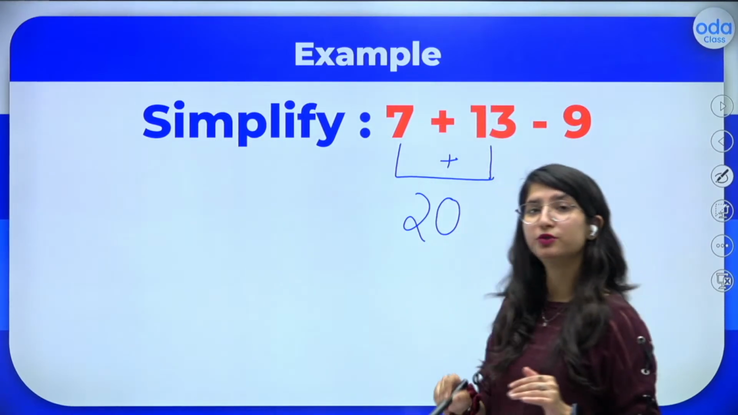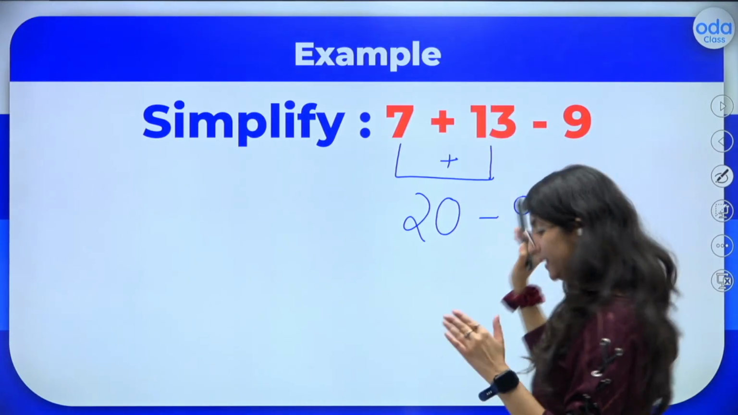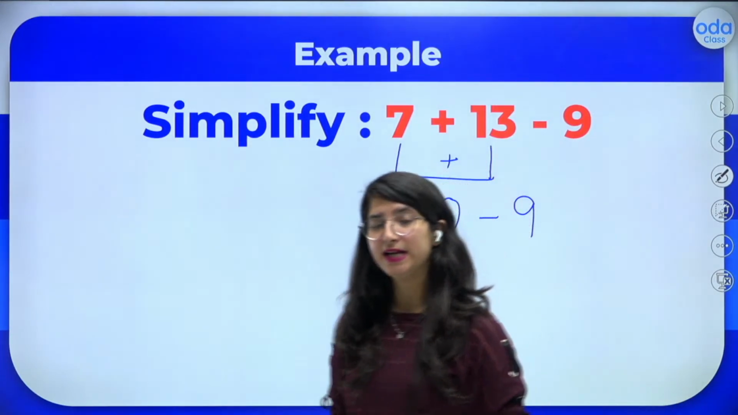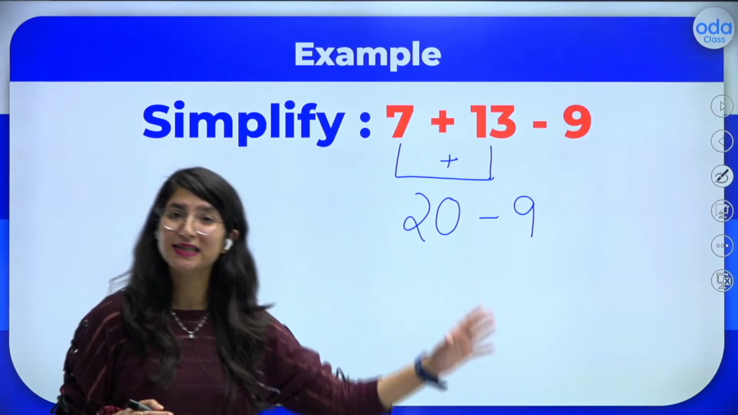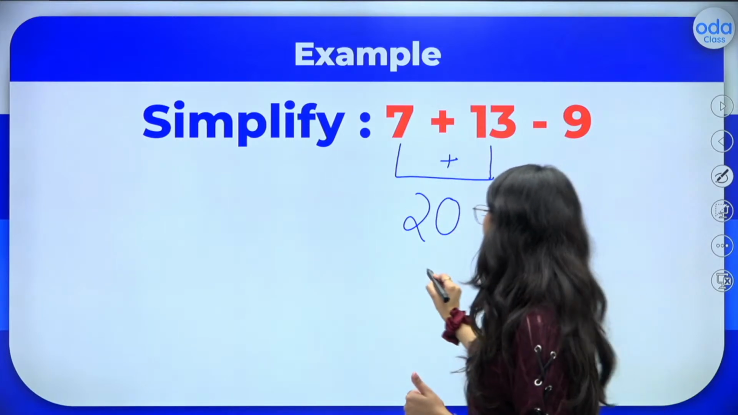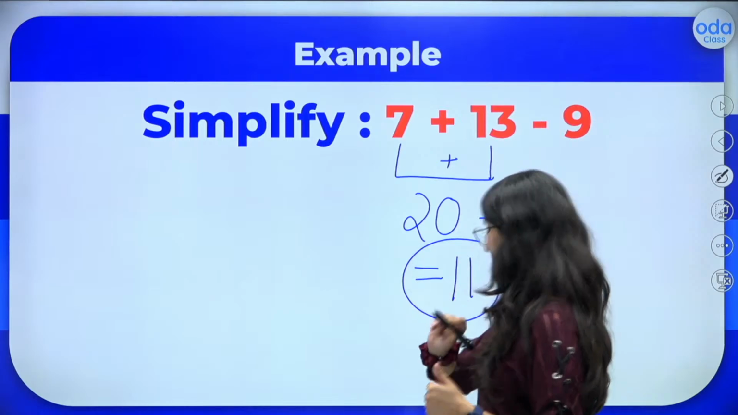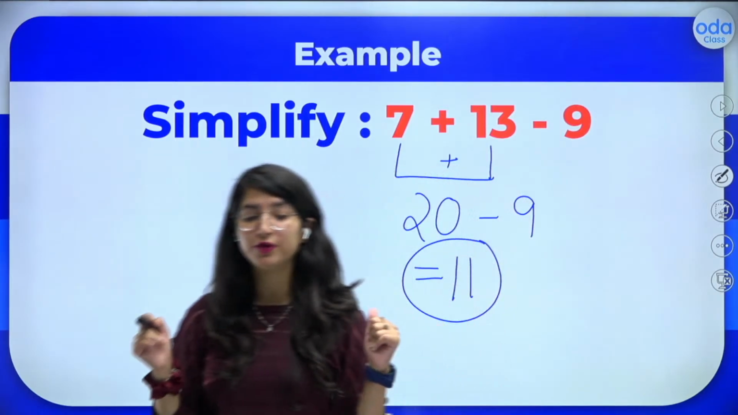Now what am I supposed to do? Now I will copy down the rest of the number, which is negative 9. By negative, I mean minus 9. So when I do 20 minus 9, I get 11 over here. And my answer is done. I hope I am clear to all of you.